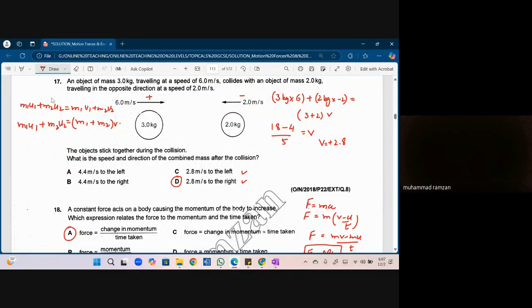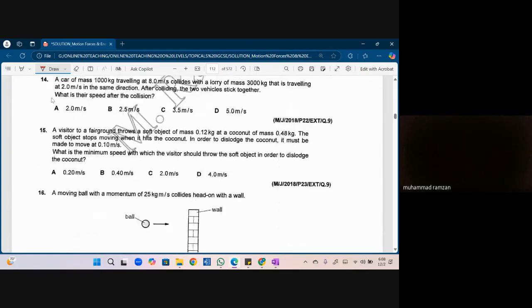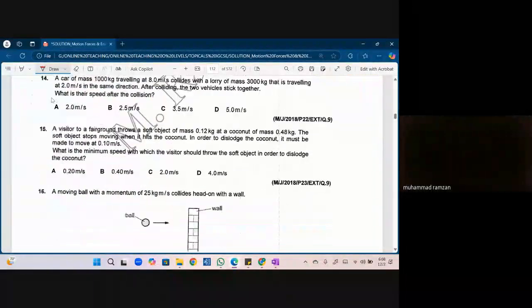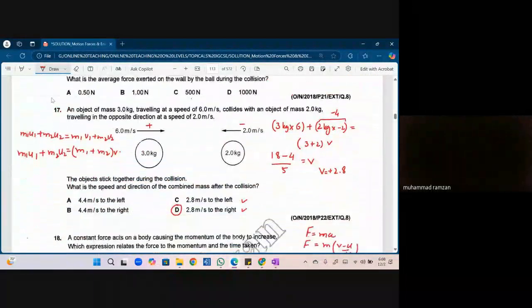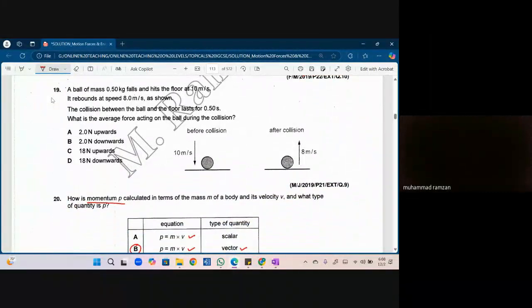Sir, fourth answer है. अच्छा, ठीक है. Which 4, beta? Sir, -4. 2 times negative 2. I think the stick together situation is obvious and clear now. Yes. Can we do question number 19?